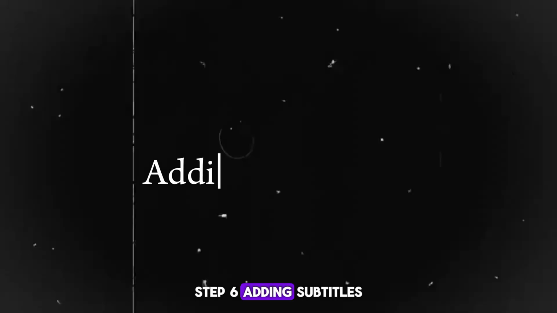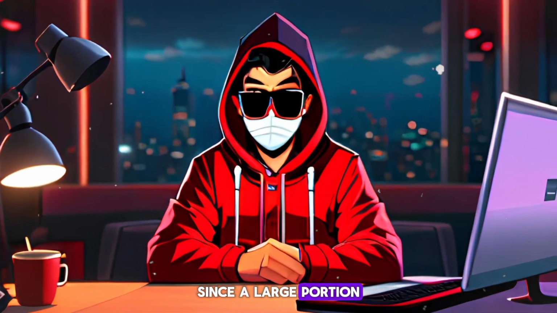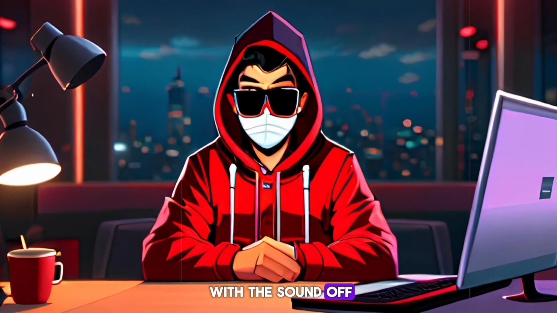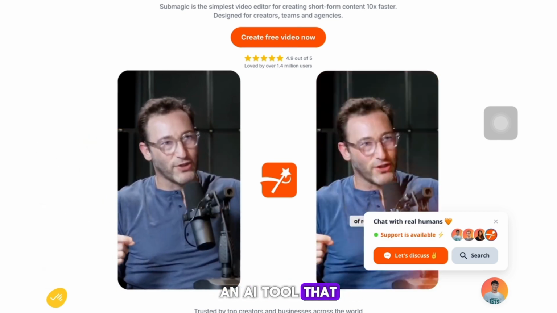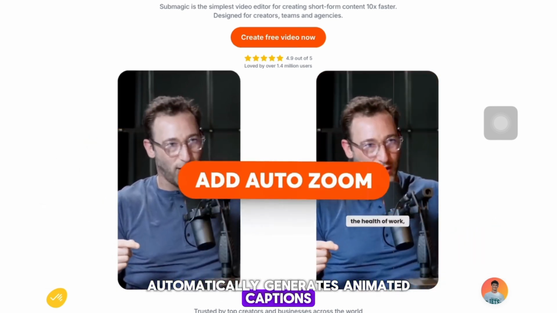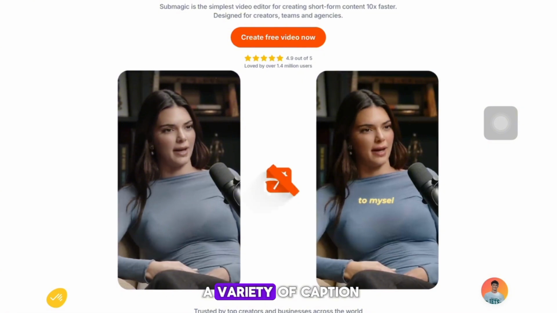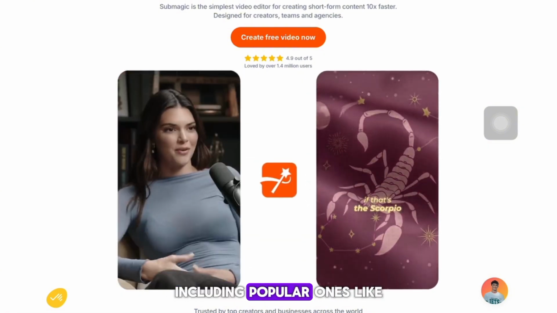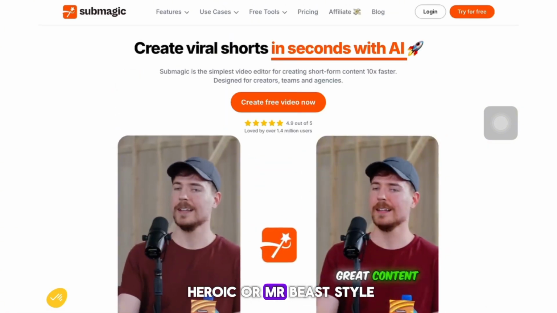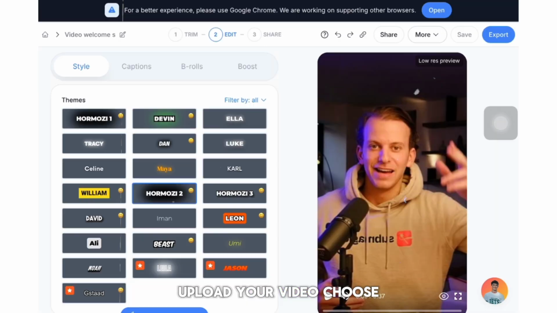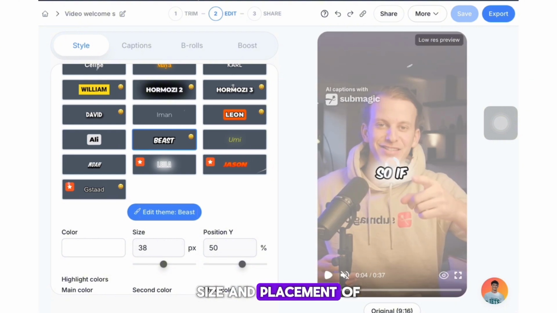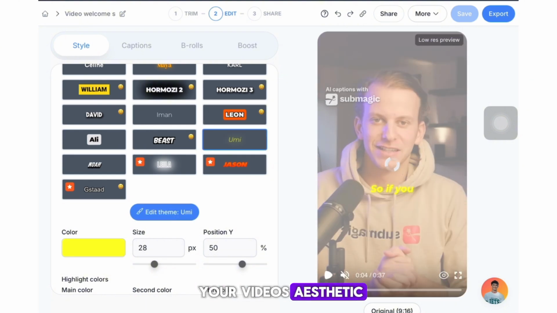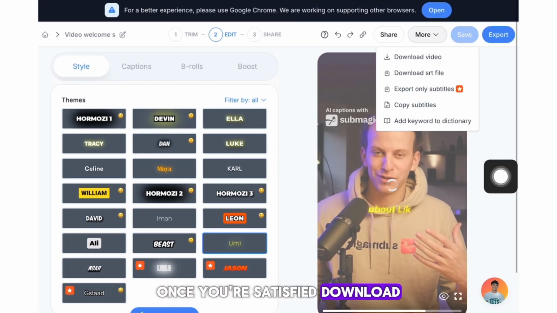Step 6. Adding subtitles. Since a large portion of viewers watch videos with the sound off, subtitles are essential. I recommend SubMagic, an AI tool that automatically generates animated captions. It's fast and offers a variety of caption styles to choose from, including popular ones like Heroic or Mr. Beast style. Upload your video, choose your language, and SubMagic will handle the transcription for you. From there, you can fine-tune the style, size, and placement of the captions to match your video's aesthetic. Once you're satisfied, download the final product.